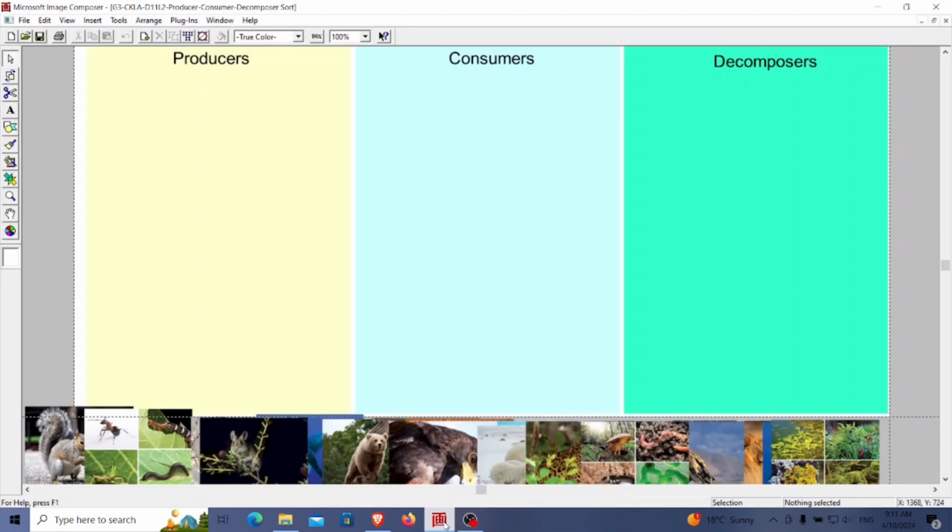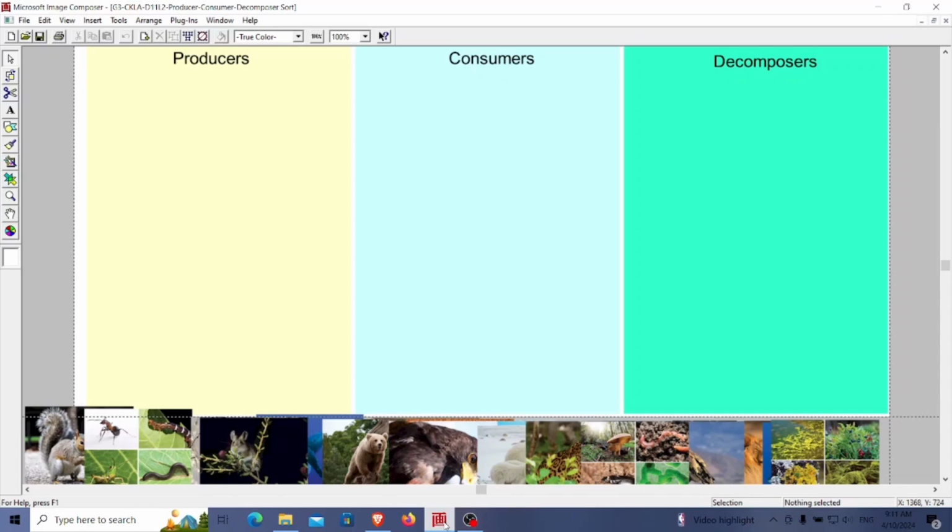Now, we're going to dive into the fascinating world of ecosystems and the roles different organisms play within them. We'll be sorting some image cards into groups based on their ecological roles as producers, consumers, and decomposers. As you can see, we have quite a variety of organisms here. Now, who can remind us what producers, consumers, and decomposers are? Excellent! Producers are organisms that make their own food, usually through photosynthesis. Consumers are organisms that obtain energy by consuming other organisms, and decomposers break down dead organic matter into simpler substances.